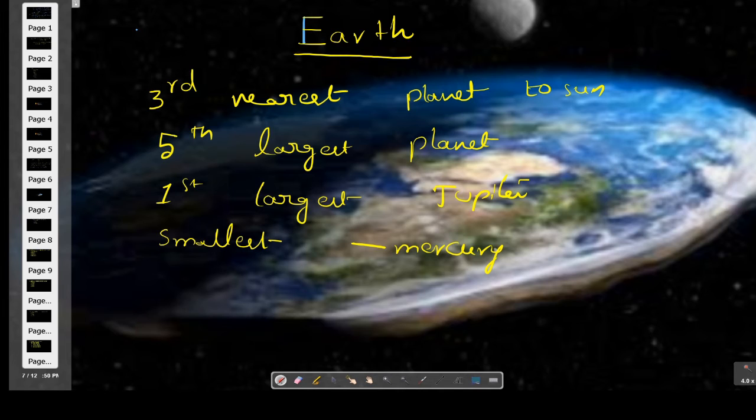And shape of the Earth is like geoid. Why we say that it is the geoid means because it is slightly flattened at the poles, so it is called the geoid. Okay, one more thing, why we are very interested about the Earth means on the Earth conditions are favorable to support life, which are probably found only on Earth.